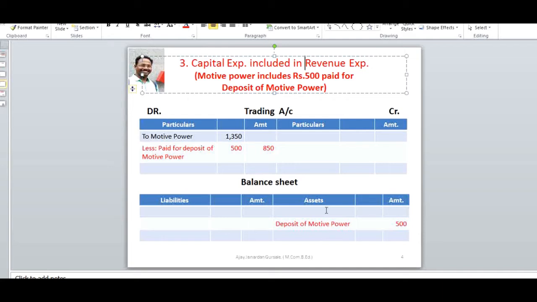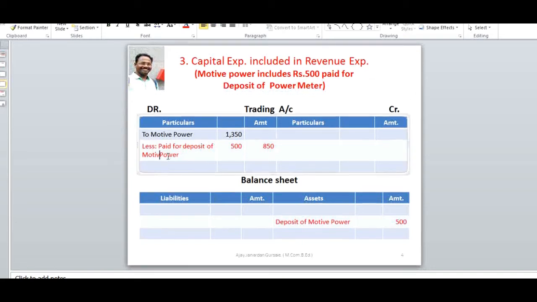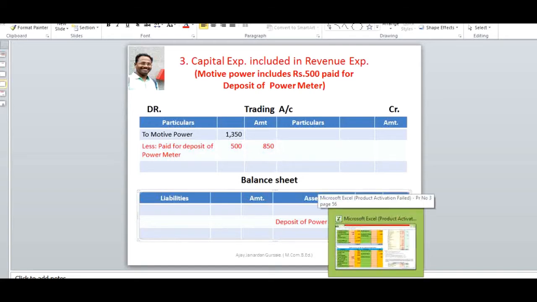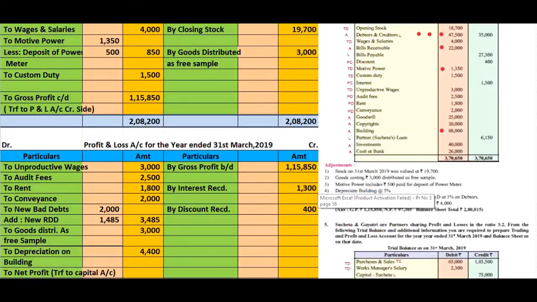Here you will see power meter is given here, deposit of power meter. Write down properly, power meter rupees 500. We see the adjustment effect in the problem.